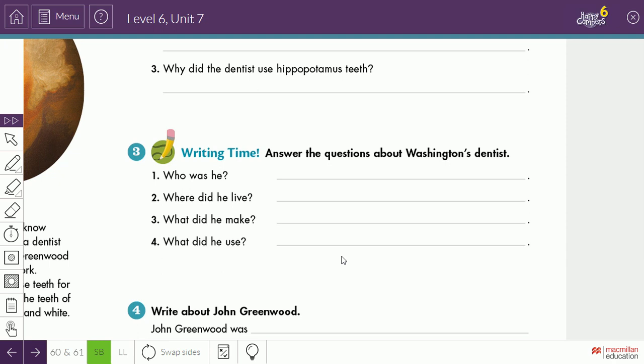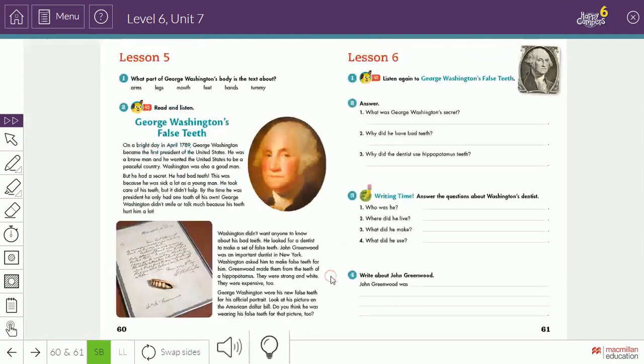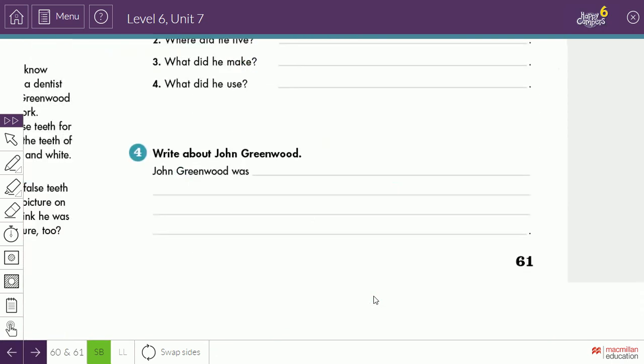Then when you finish writing these answers, we will use them to make a paragraph about John Greenwood, the dentist of Mr. George Washington. As you see here, we'll read the question. Write about John Greenwood.